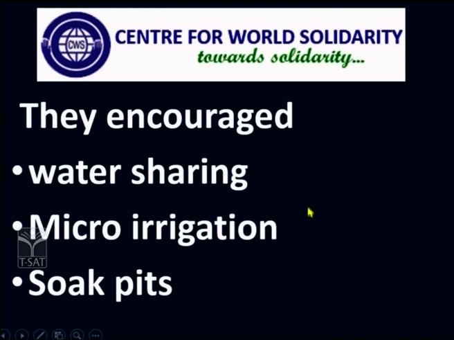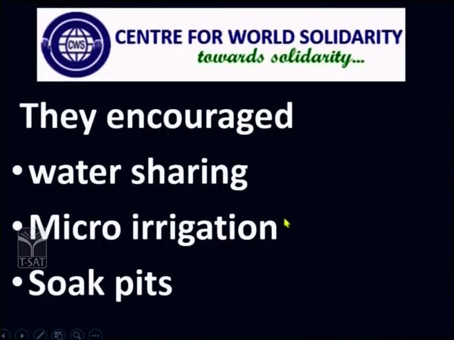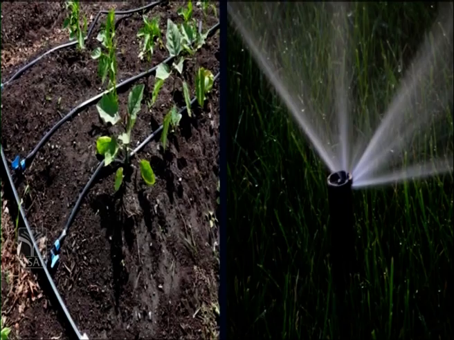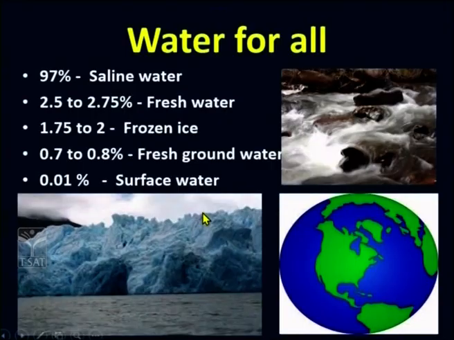This is situated at Secunderabad. These people intervened and started encouraging them and giving them guidance on how to grow crops, water sharing facilities, and how to go about utilizing micro irrigation techniques, which would help them. Because of the help that these villagers got from this particular trust, there was a change in their lifestyle. So this is drip irrigation, and this one is a sprinkler water system used to irrigate crops.